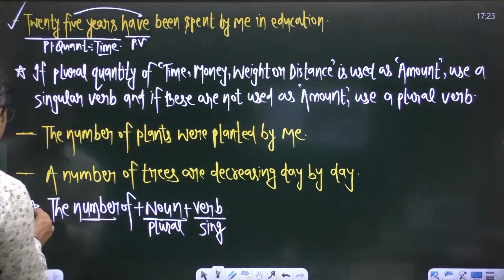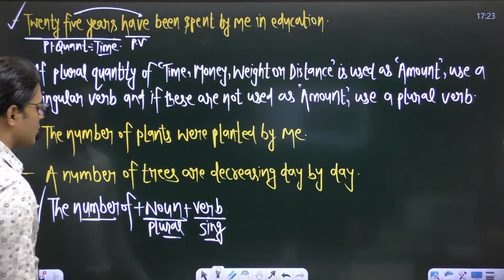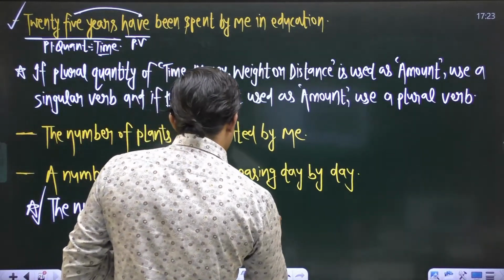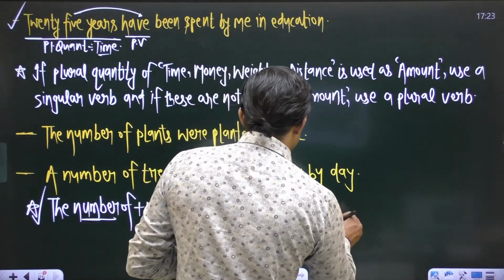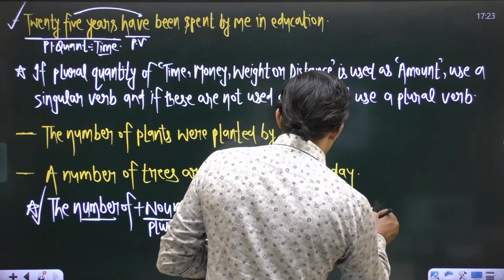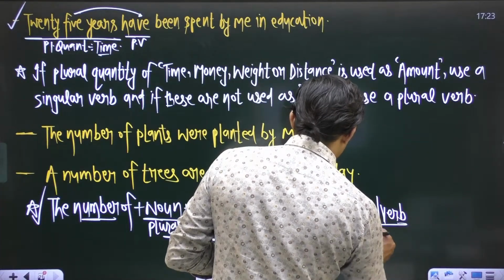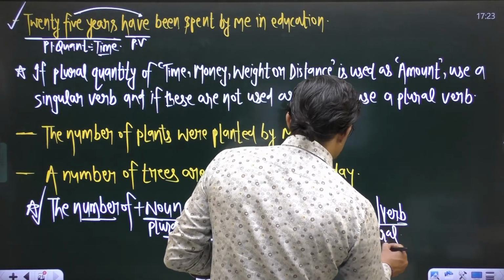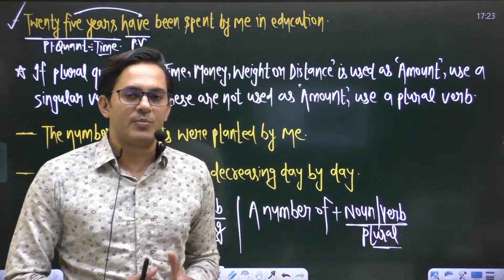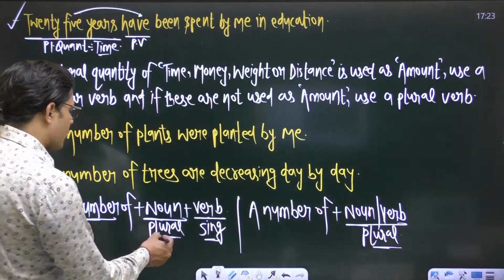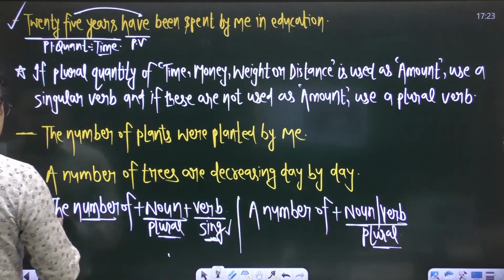After the number of, we use a plural noun and the verb must be singular. But a number of is followed by a plural noun and a plural verb, right? But the number of is followed by a plural noun, but the verb is singular. So this one is the concept.